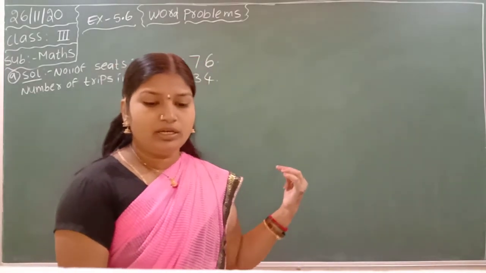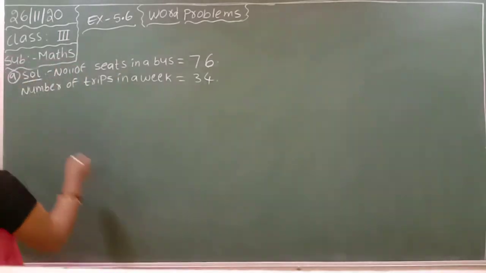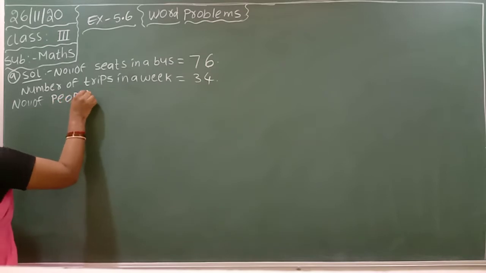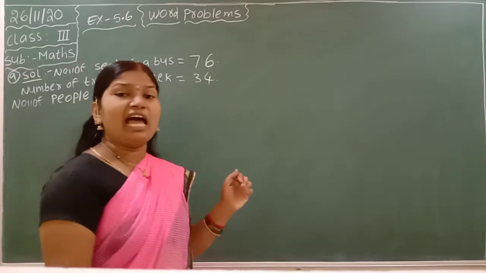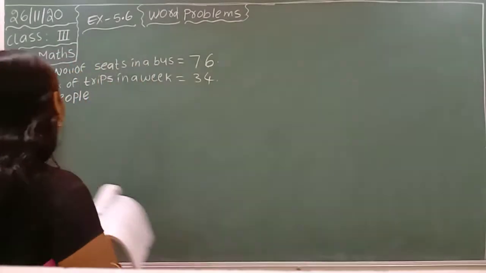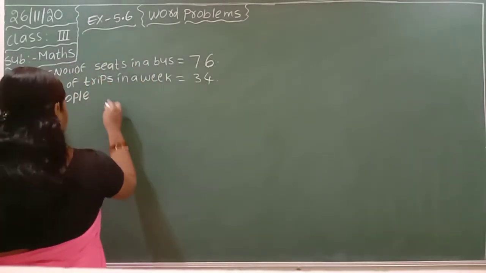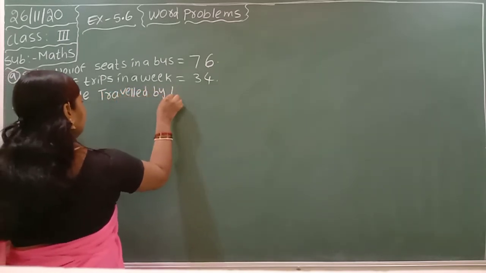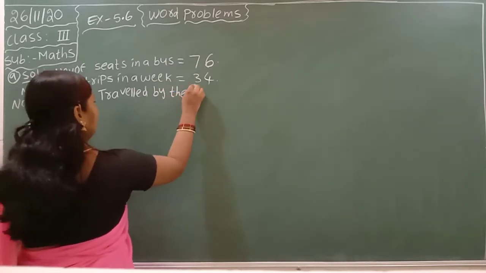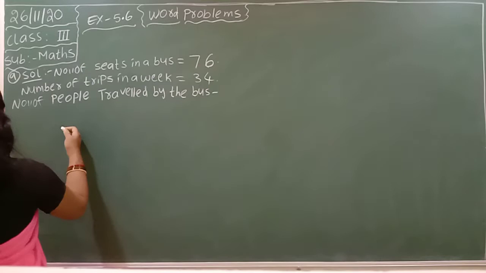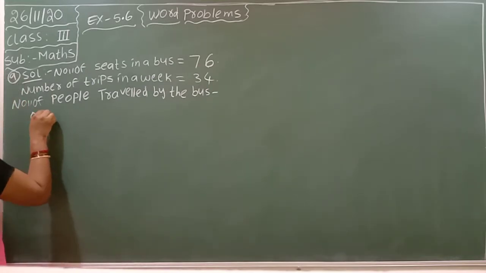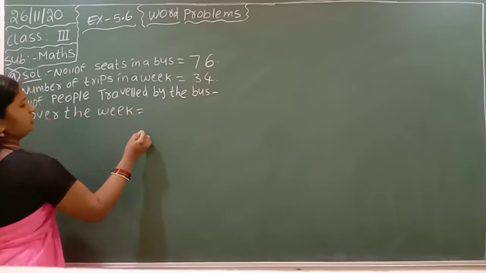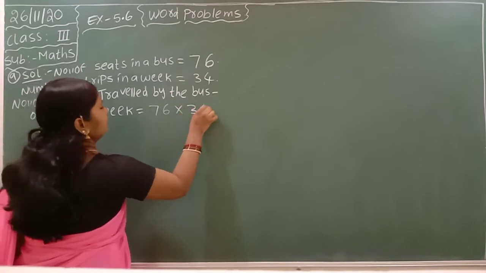You have to write down: number of people traveled by the bus over the week is equal to, you have to multiply 76 into 34.